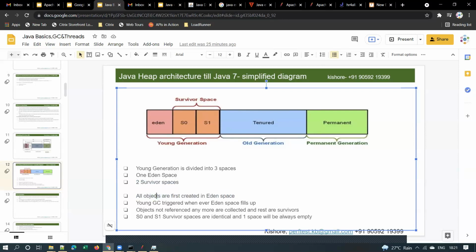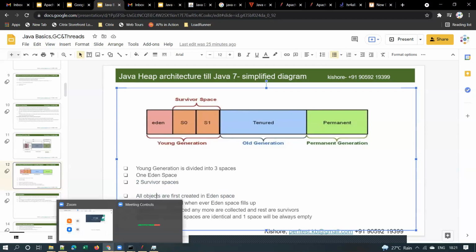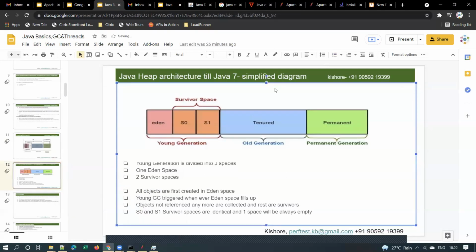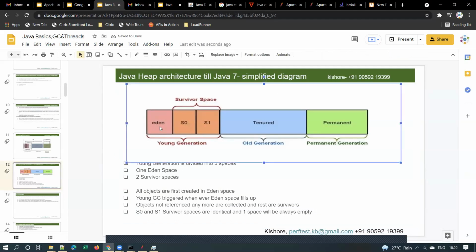What is meant by object here? What is meant by object creation? Suppose an HR person is filling in some employee details, as I just now told you, right? So one employee object will be created. That employee object will be created first in Eden space. That's what you need to know.